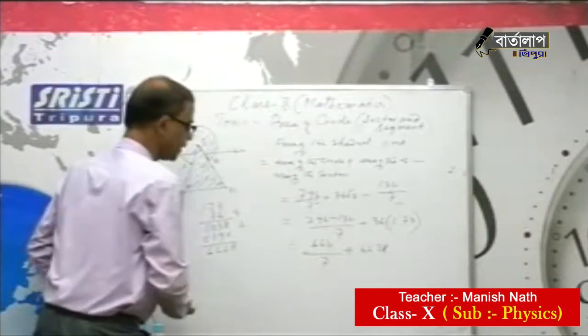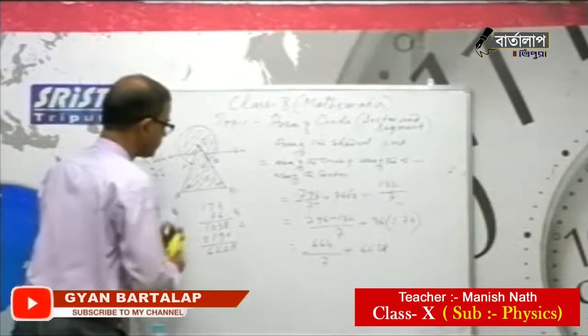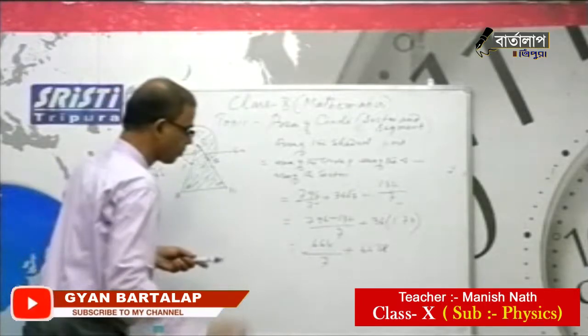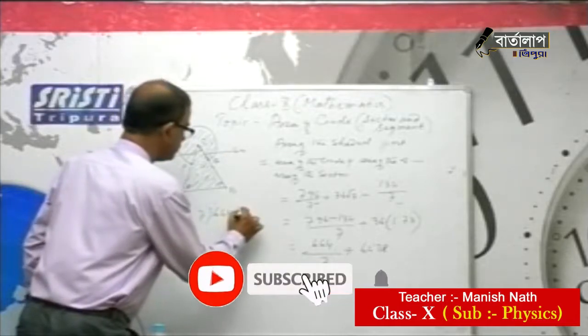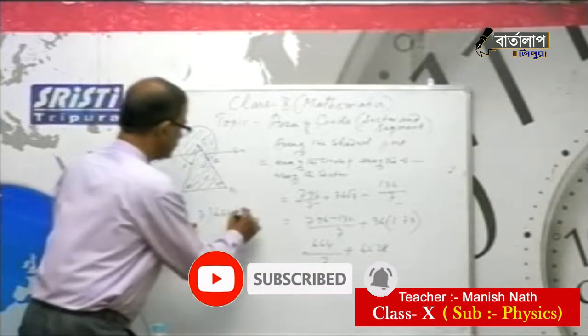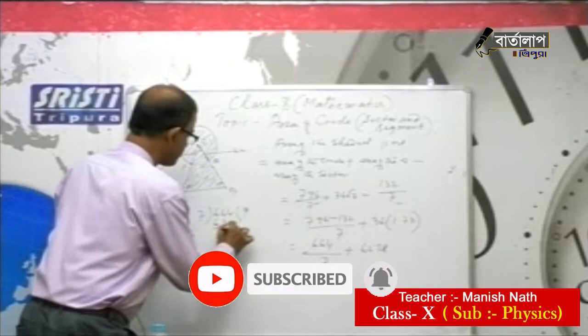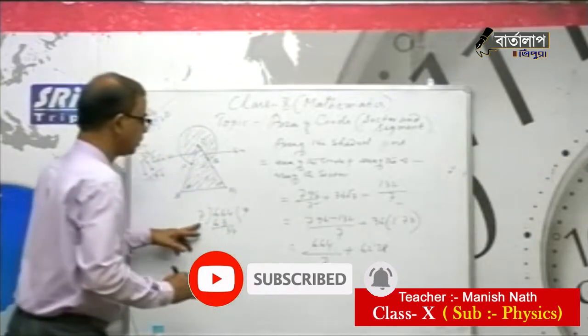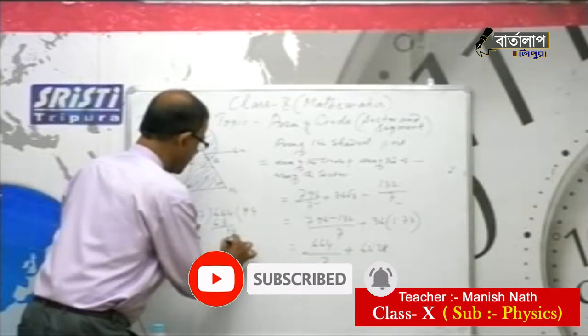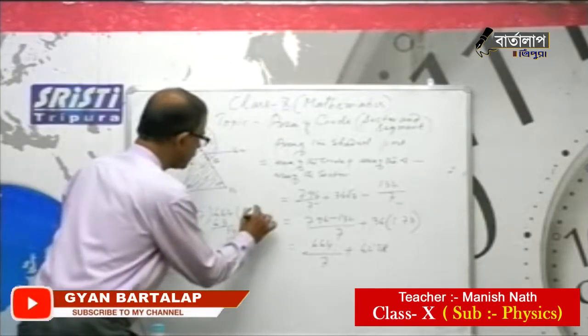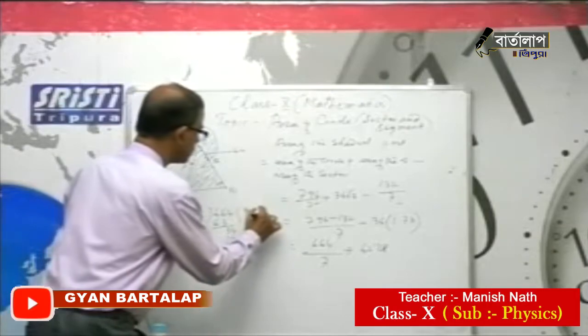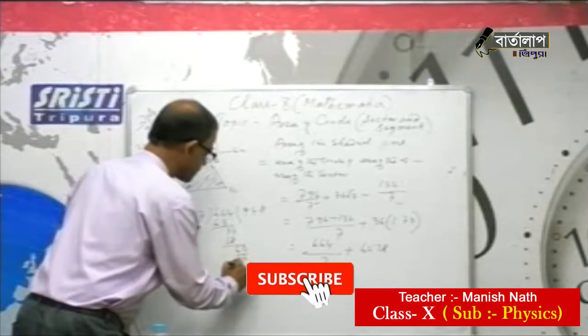You have to divide this one also, 4 divided by 7.